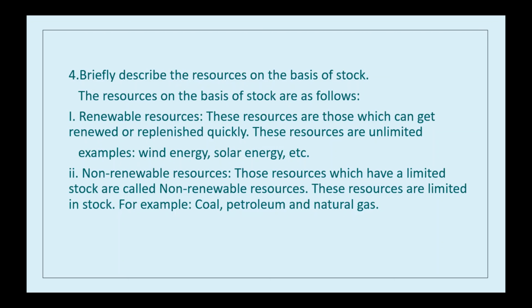For example, wind energy and solar energy are unlimited. But non-renewable resources are limited. These have a limited stock, and once they get exhausted, it will take a long time to replenish. For example, coal, petroleum and natural gas. Okay.